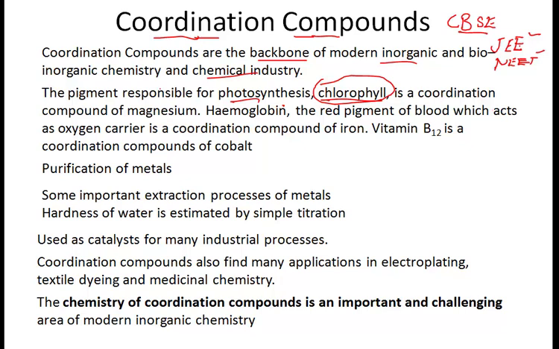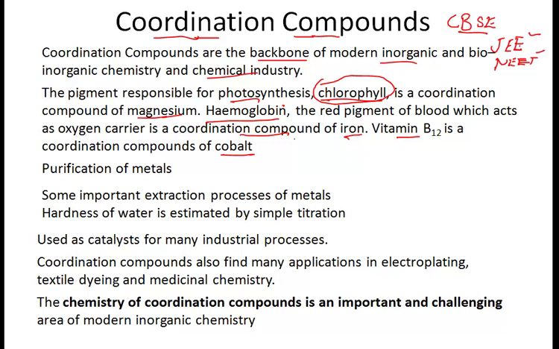And it contains magnesium. It's a compound of magnesium. In the same manner, hemoglobin, that is the red colored pigment in our blood, which acts as an oxygen carrier, is again a coordination compound of iron. Vitamin B12 is a coordination compound of cobalt. So there are so many naturally occurring coordination compounds also, right?